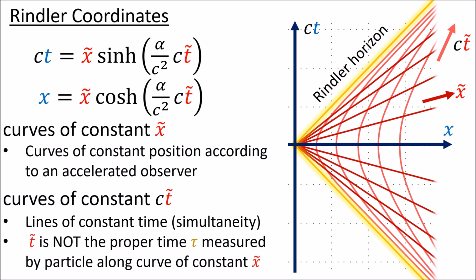It's important to note that the t tilde coordinate is not the proper time tau. This means that t tilde is not the time measured by a clock on the spaceship traveling along a given hyperbola.